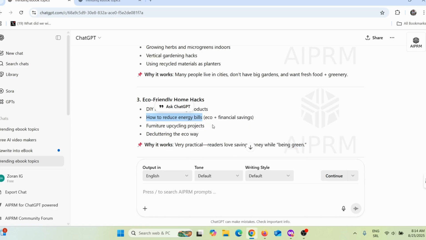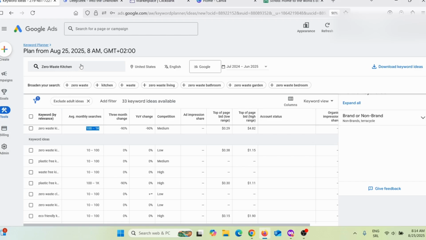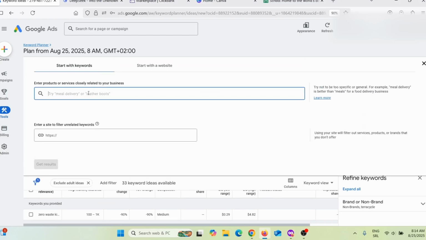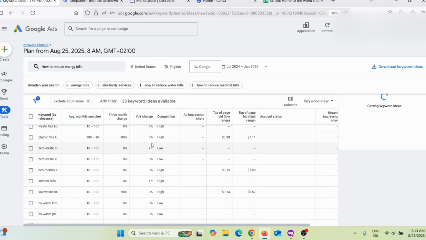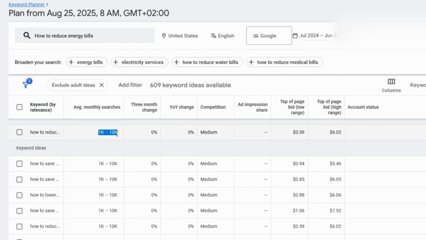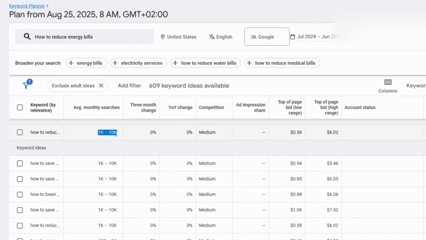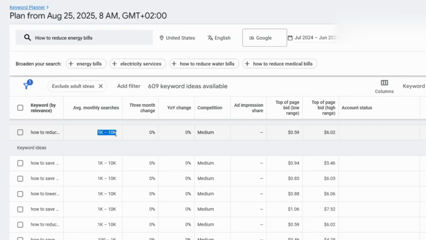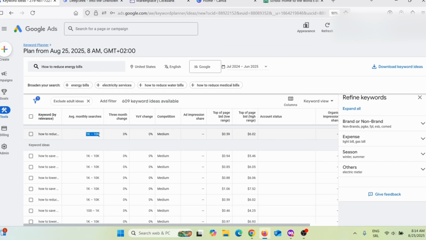So I need to copy this keyword, and again I will go back here on Google Keyword Planner and I will delete this and I will add my new keyword. Click here on Get Results, and here you can see between 1,000 and 10,000 searches per month in United States. Globally, I'm guessing about 50,000 people are searching this keyword every month. Now ideally, you wish to find a keyword with more than 100,000 searches per month globally. But for the purpose of this video, we will use this keyword. But I can't just write an ebook yet. I need to do a bit more research, because why do I need an ebook if I cannot find any good affiliate product to promote with that ebook?